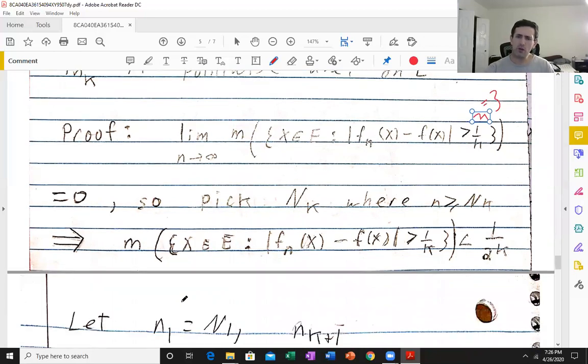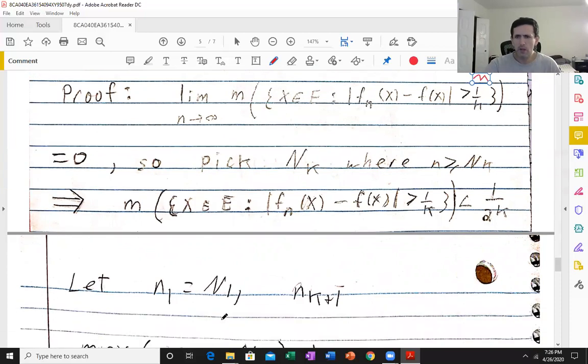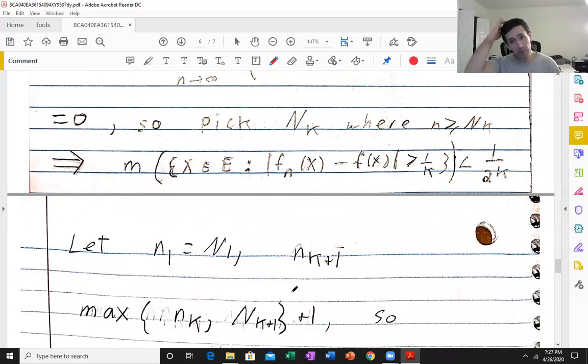Okay, so we're almost done picking our subsequence. The only issue is that we don't know if these big N_k are necessarily strictly increasing. Remember, for a subsequence, you have to have n1 strictly less than n2, strictly less than n3, et cetera. That's easy to handle. So pick n1 to be big N1, and little n_{k+1} to be the maximum of these plus 1.